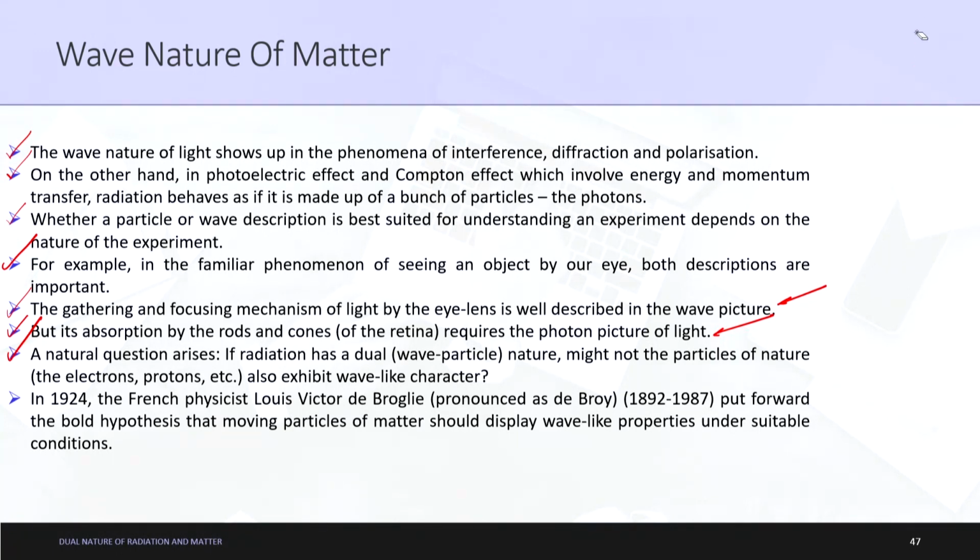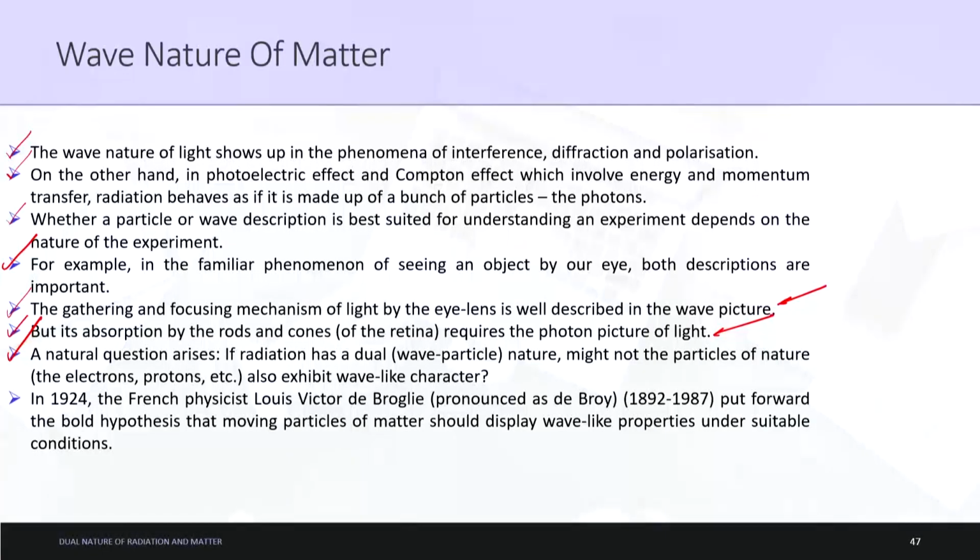So the final crux of this chapter is that you need to understand that the complete light phenomena can only be understood when we try to conceptualize both into picture. We are taking some sort of principle from the Descartes theory, we are taking some sort of principle from the wave theory, we try to merge it, and then we try to understand this complete series of radiation and matter. Okay. So a natural question arises, if radiation has a dual nature, might not the particles of nature, that is also like electrons, protons, etc., also exhibit wave like character?